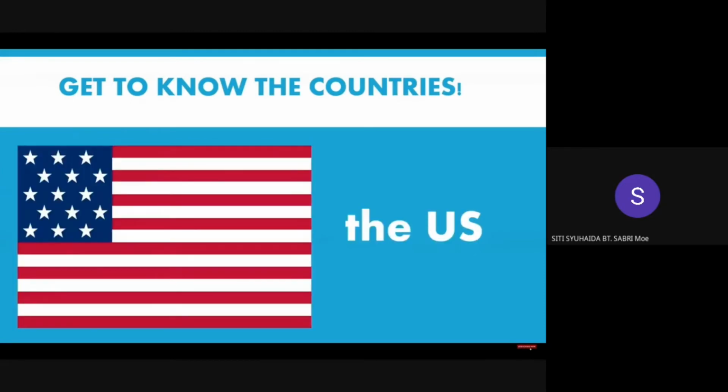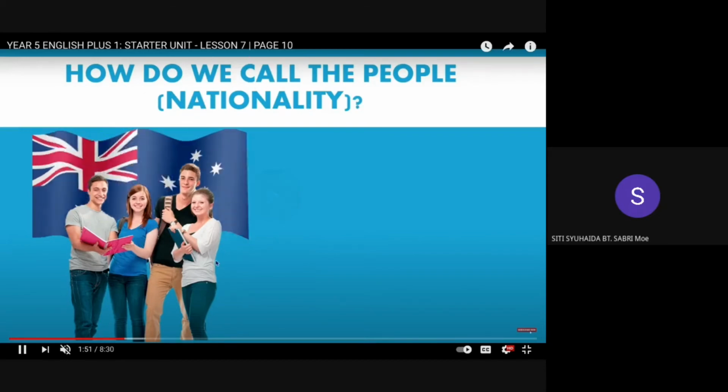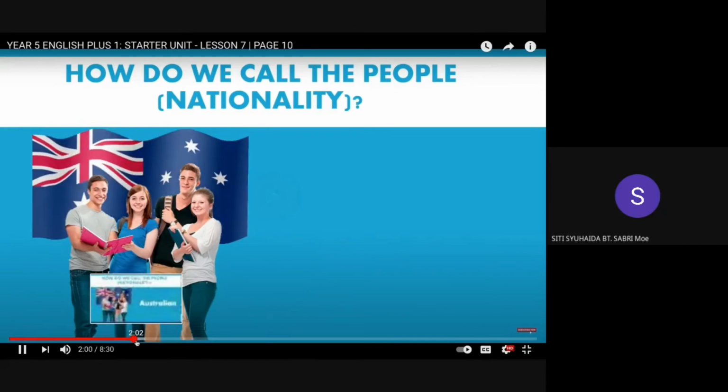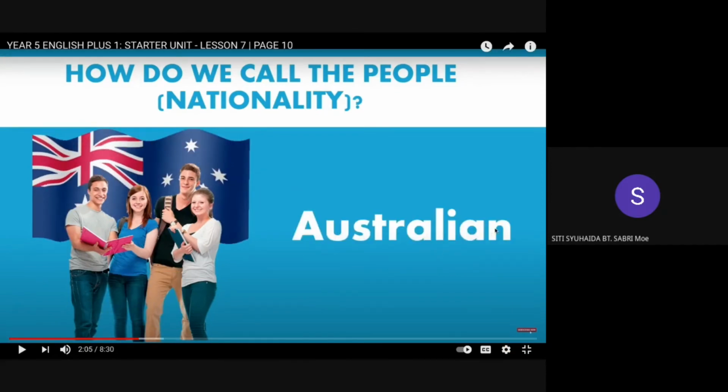The US. Okay, how do we call the people? Macam mana kita nak panggil rakyat negara tu? So nationality, rakyat negara tu. Nationality. Okay, so this is the Australian flag. So the people of Australia, we call them Australian.